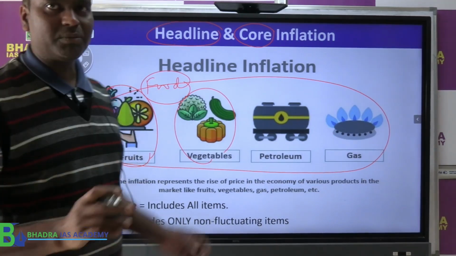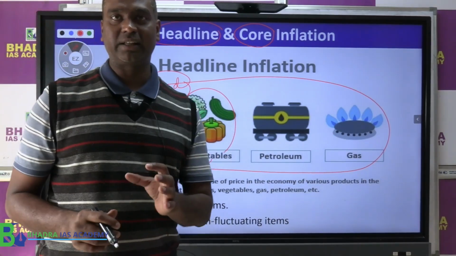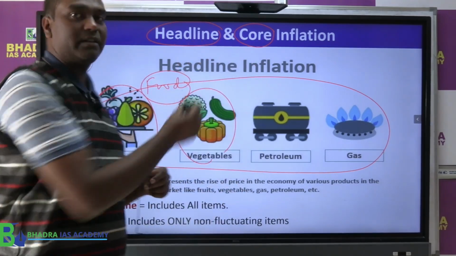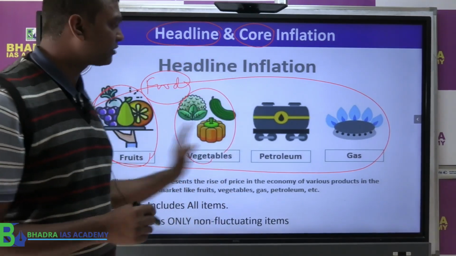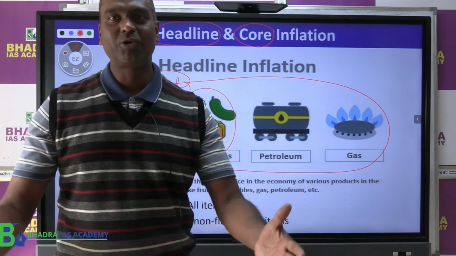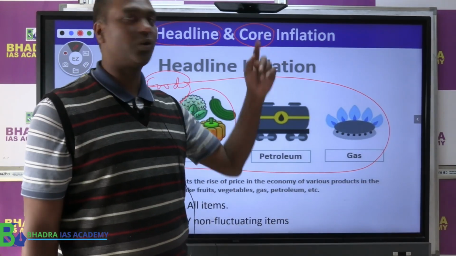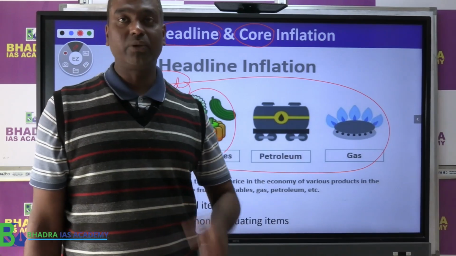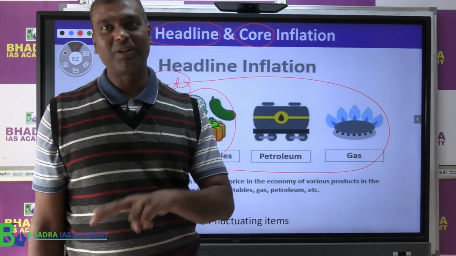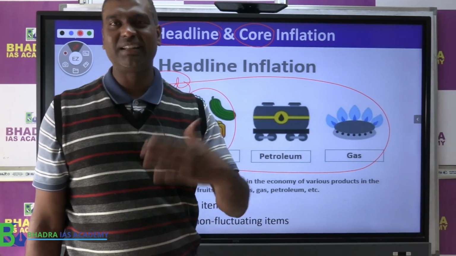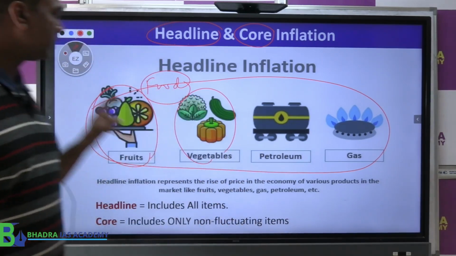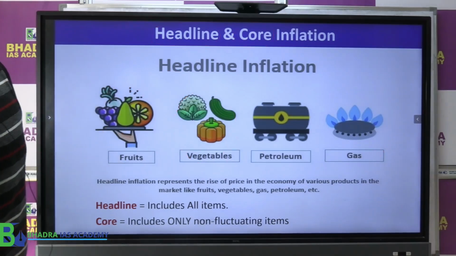So what do we normally do for core? From the headline you minus these fluctuating items, and the leftover, what do we call it? Core inflation, right? In the Economic Survey they have given both, headline and core, with analysis, right? So let's try to now understand the headline and the core inflation.